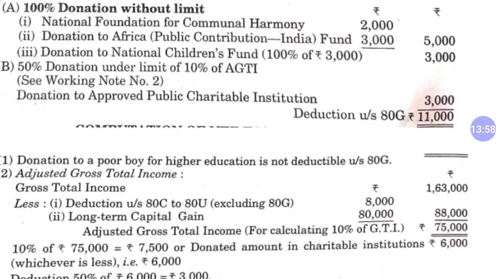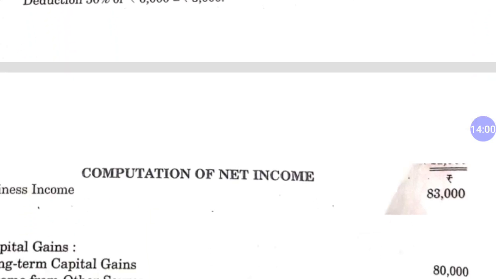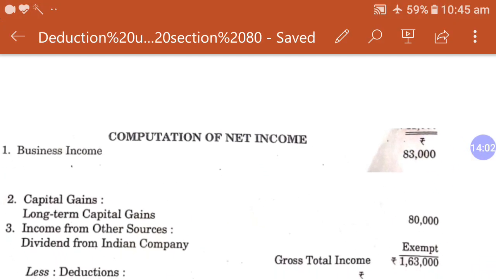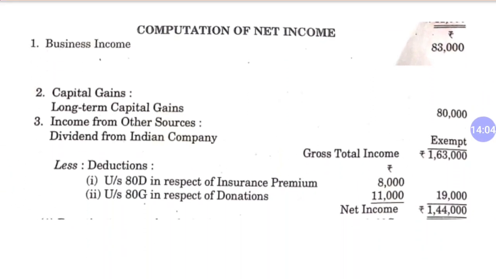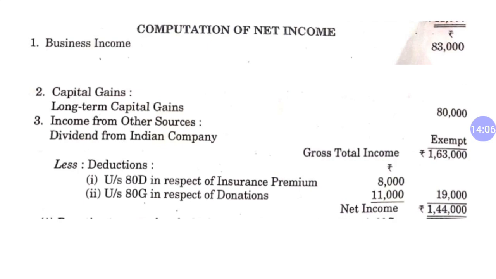So my dear student, let's check the total income of the person. The business income is 83,000, capital gain is 80,000, and income from company is exempted. So gross total income is 1,63,000. Now we have to deduct 80D in respect of medical premium and 80G in respect of donation. So the total deduction is 19,000 out of 1,63,000. So our net income is 1,44,000.